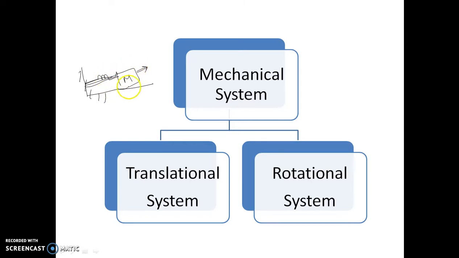There will be a certain amount of motion initially imparted to this mass, and afterwards it will again be at static equilibrium. That means the motion will be gone, and after some time of applying the force, you will find that the mass is at rest.